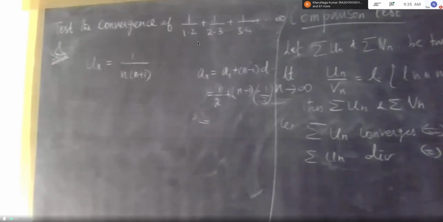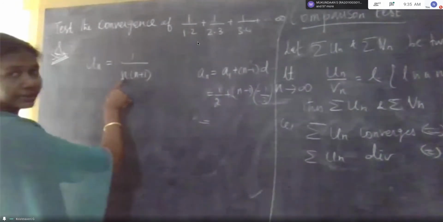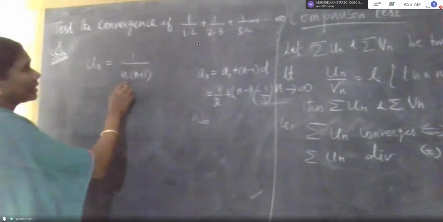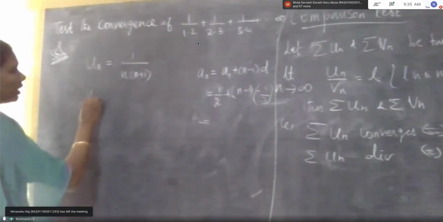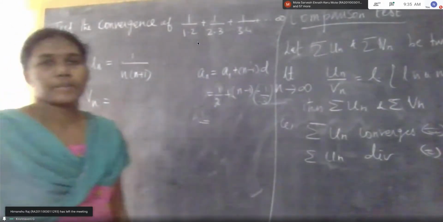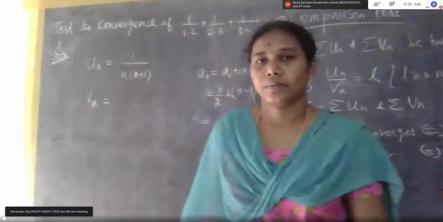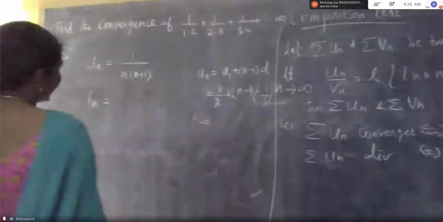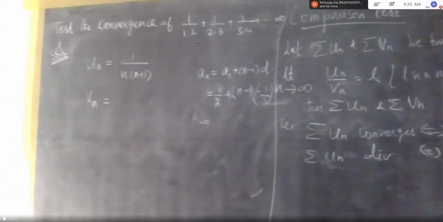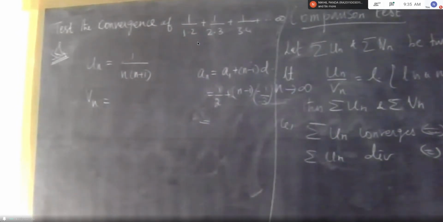After writing Un, what do you have to do? We need Vn also. Am I right? Using the differences, we don't have Vn. And what is Vn? How can we write it? 1 by n squared, we know that.